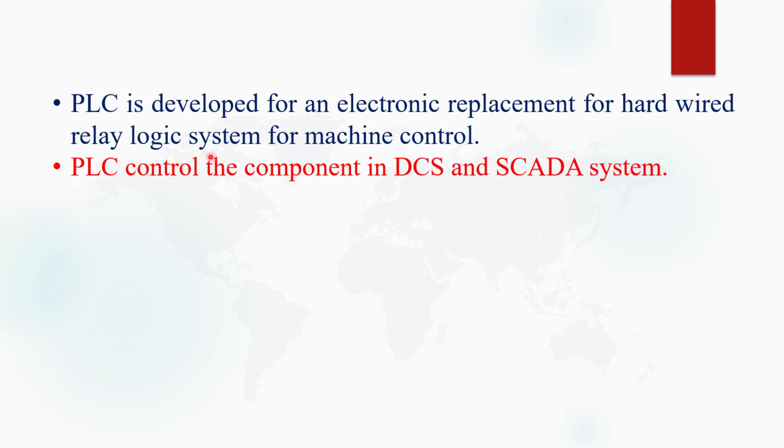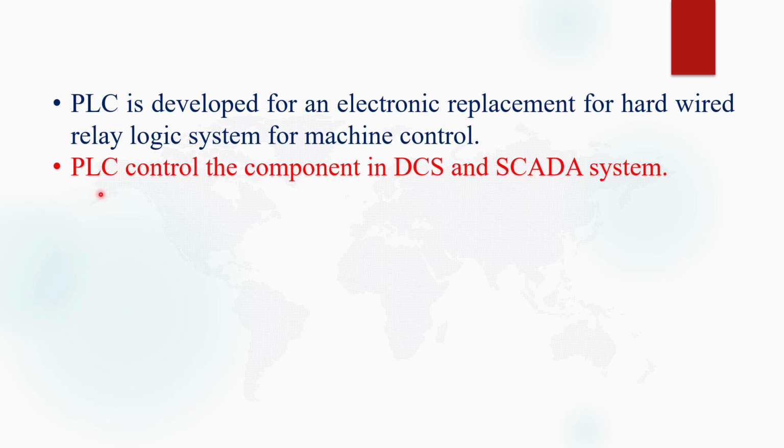When PLC came to market, the automation was done with the help of PLC because it is a microprocessor based controlling system. So PLC has a number of benefits as compared to hardware relay logic systems. In my coming videos, I will explain why hardware relay logic system is replaced by PLC.